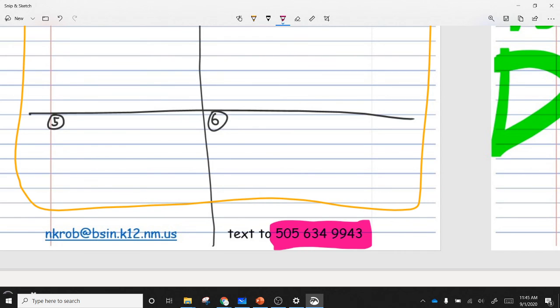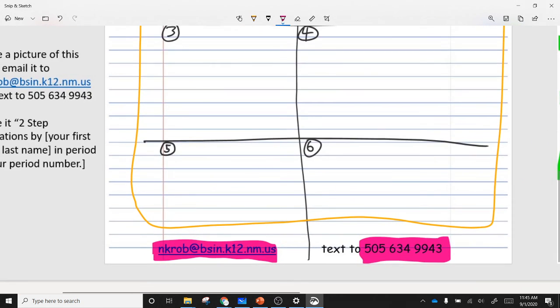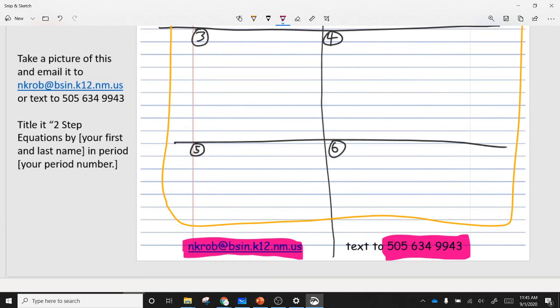You can text it to me, or you can email it to me. If you're using a Chromebook, there's a camera app on it. You can hold that paper in front of it and then email it to me, or you can just use your phone and text it. Do make sure that you put your first and last name on there and your period number.